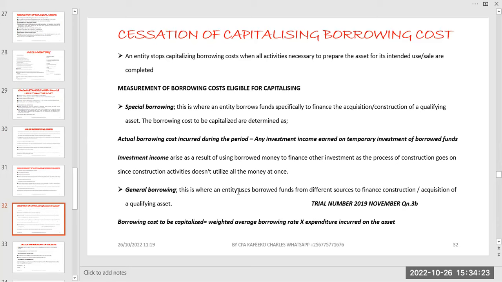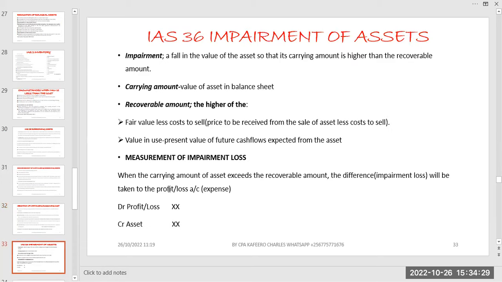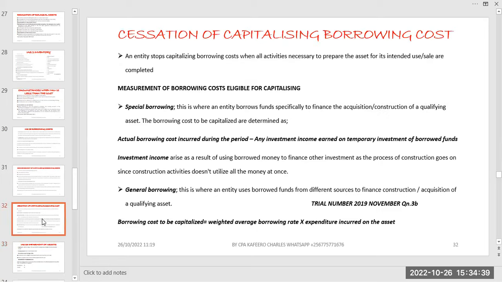The next video is going to be about impairment. We see how we do the impairment of assets. We talked about it. We see how the impairment is handled, but that's going to be in the next video.